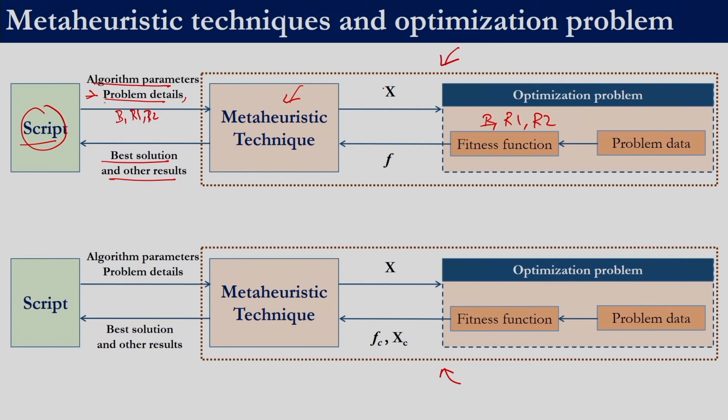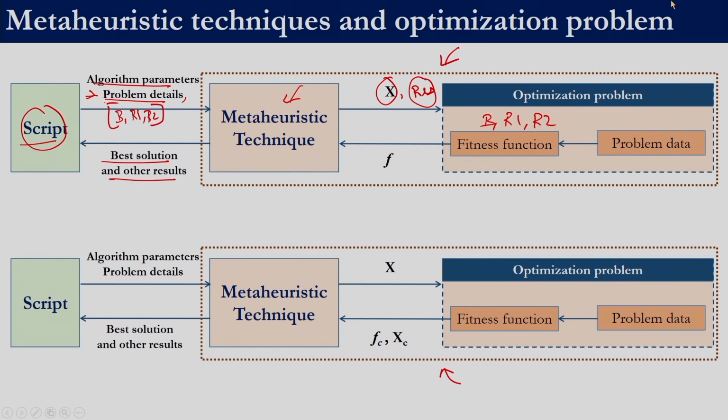So, now we will say that what we get from the meta-heuristic technique is x, as well as the resources. These 3 put together, let me call it as a variable RES. This RES can be passed to the optimization problem. So, the fitness function which could previously receive only x should now also be capable of receiving RES. What we are discussing here is more with respect to the implementation and not necessarily optimization, but since implementation becomes a part of the optimization study, that is why we are discussing it here.